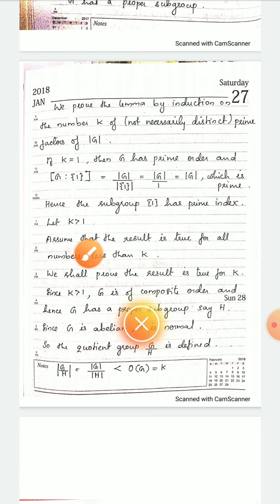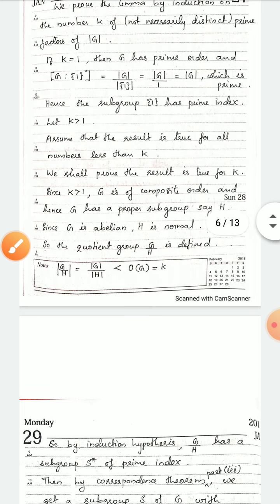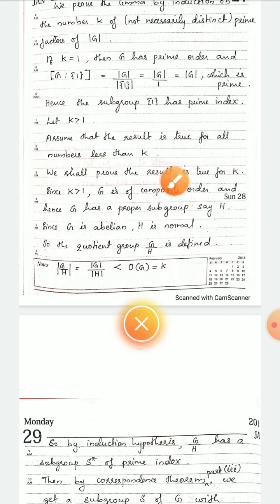Since we are proving the result by induction, assume that the result is true for all numbers less than K. The result is true for all numbers less than K means every finite abelian group contains a subgroup of prime index if the number of prime factors of its order is less than K. Next we shall prove the result is true for K.